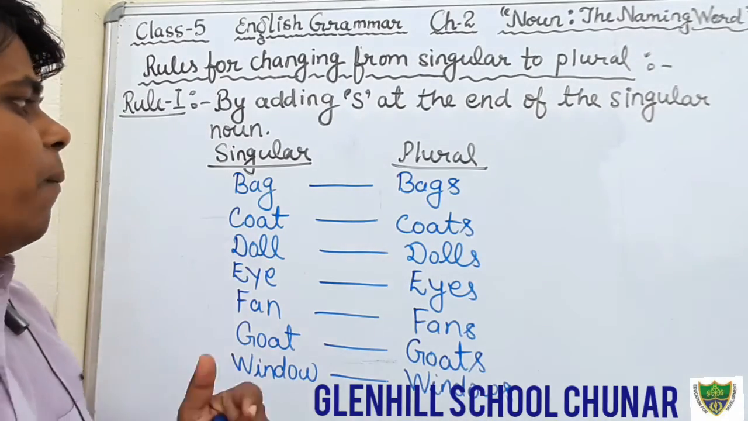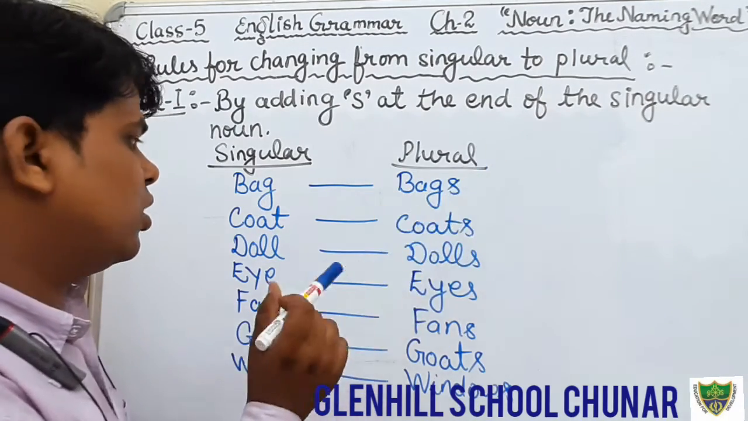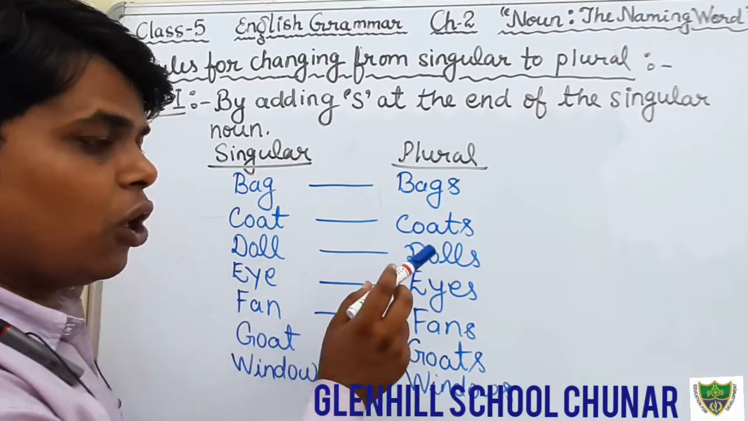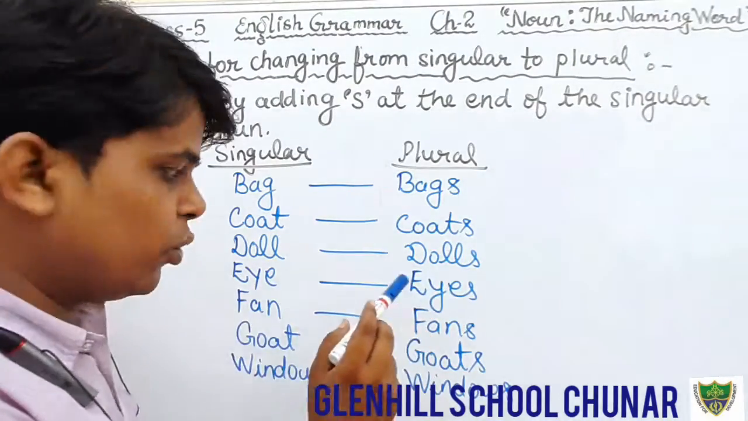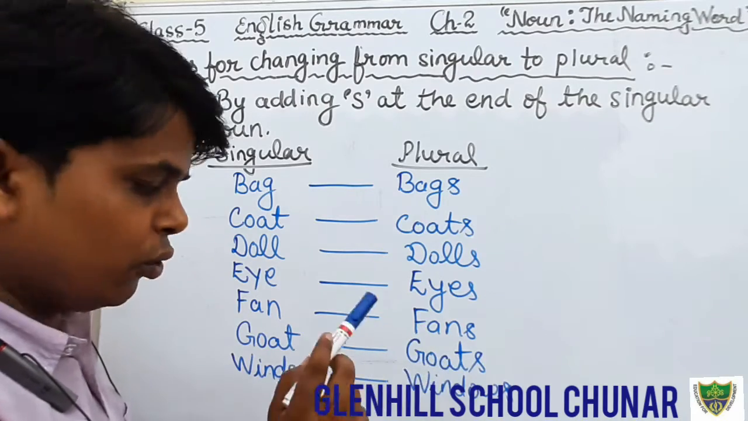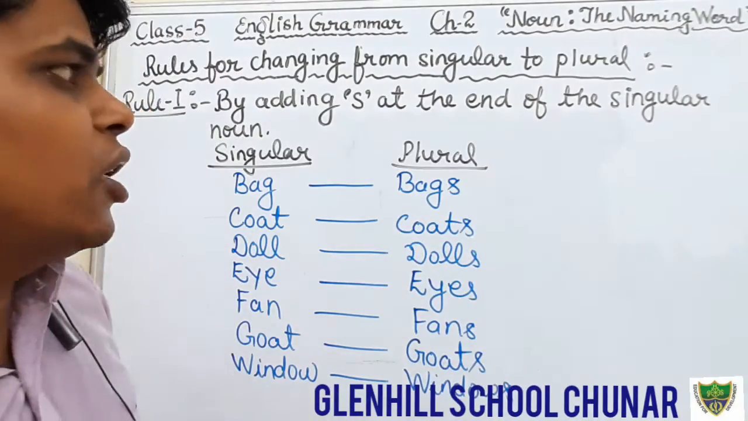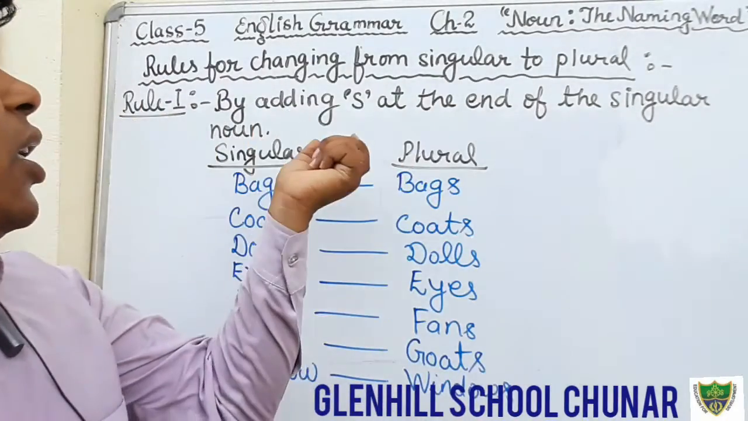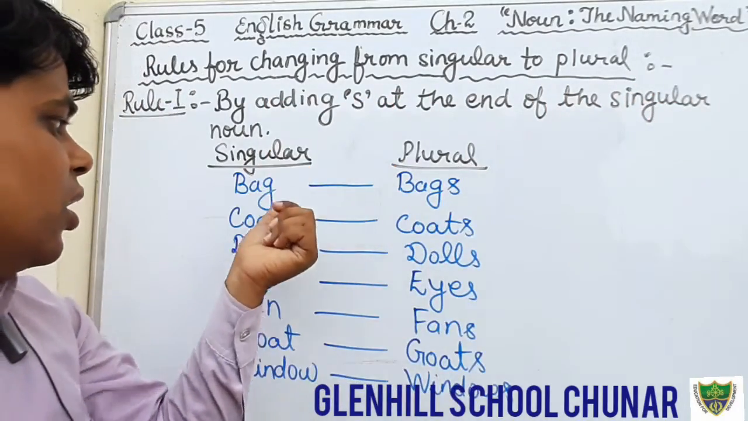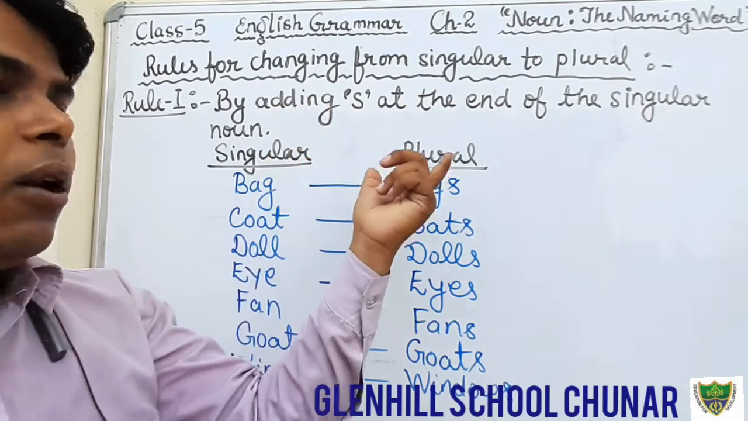Okay students, so bag is singular, bags are plural. Coat is singular, coats plural, doll is singular, dolls plural, eye is singular, eyes plural, fan is singular, fans plural. Okay, goat is singular, goats plural, window is singular, windows plural. Okay students, I hope that you all have understood the first rule, that is adding s at the end of the singular noun, for making the plural.